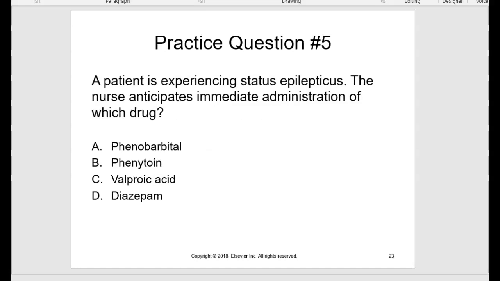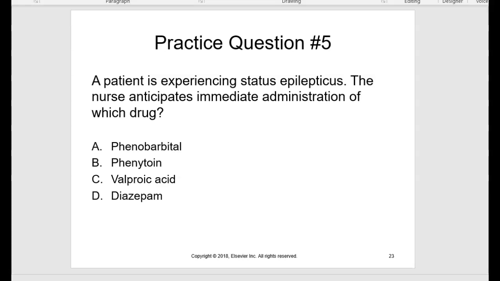Practice question 5. A patient is experiencing status epilepticus. The nurse anticipates immediate administration of which drug? If you answered D, diazepam, that is correct. Diazepam is the drug of choice for status epilepticus, administered IV, or lorazepam, followed by IV administration of phenytoin. For continued seizure, midazolam or propofol is used, followed by high-dose barbiturates.